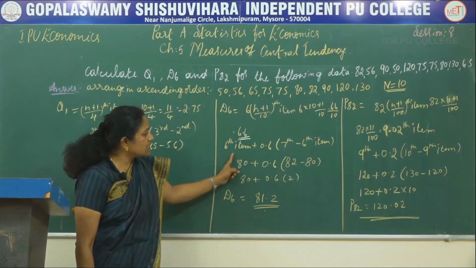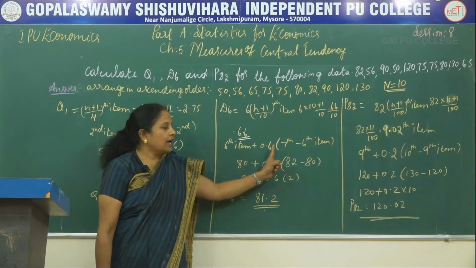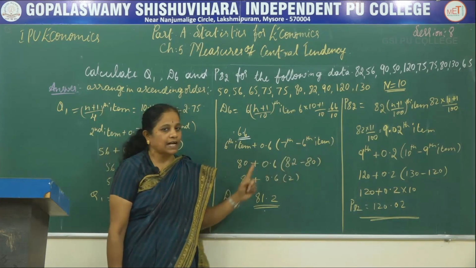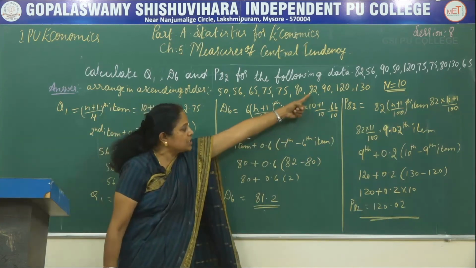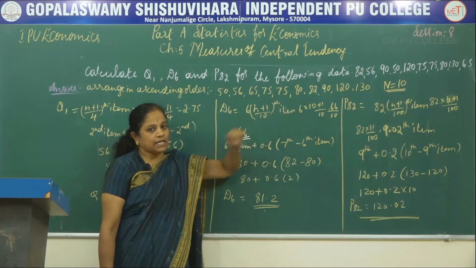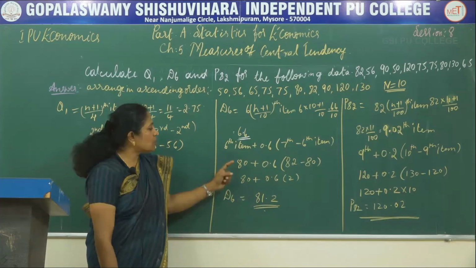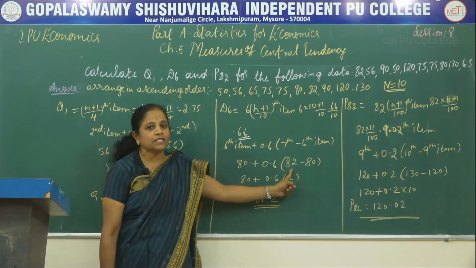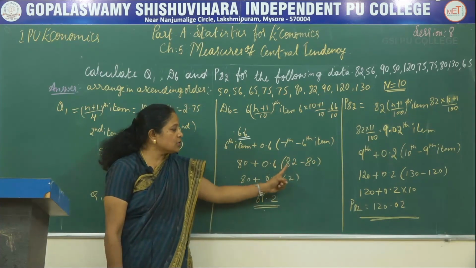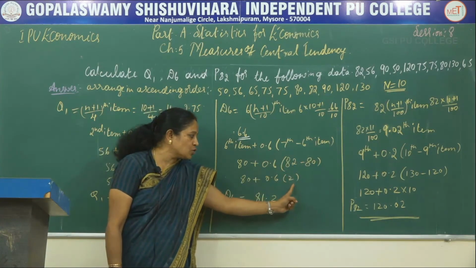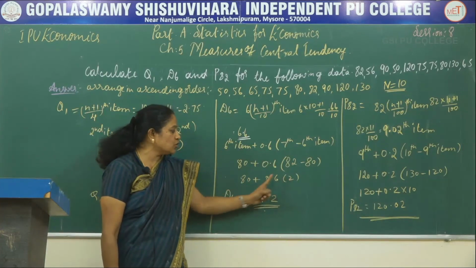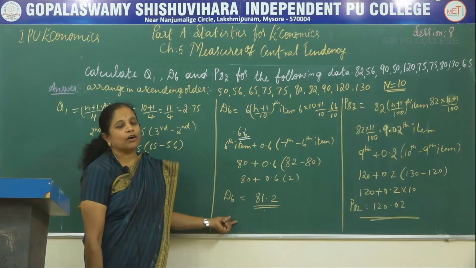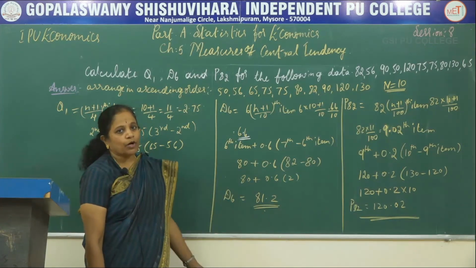So again, sixth item plus 0.6 multiplied by the seventh item minus the sixth item. The seventh item is 82 and the sixth item is 80. So 80 plus 0.6 multiplied by the difference of 82 and 80. The difference between 82 and 80 is 2. So 0.6 into 2 is 1.2. So the answer is 81.2. So the value of the sixth decile is 81.2.